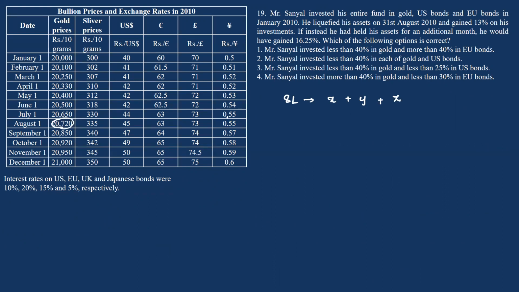interest or profit, what was his gain by investing X rupees in gold? So if I am depositing 20,000, now I'm getting 20,720 after 8 months. So the rate of interest is 720 by 20,000 into 100. So which is 3.6% or 0.1 minute. So is it 3.6 or 0.36?